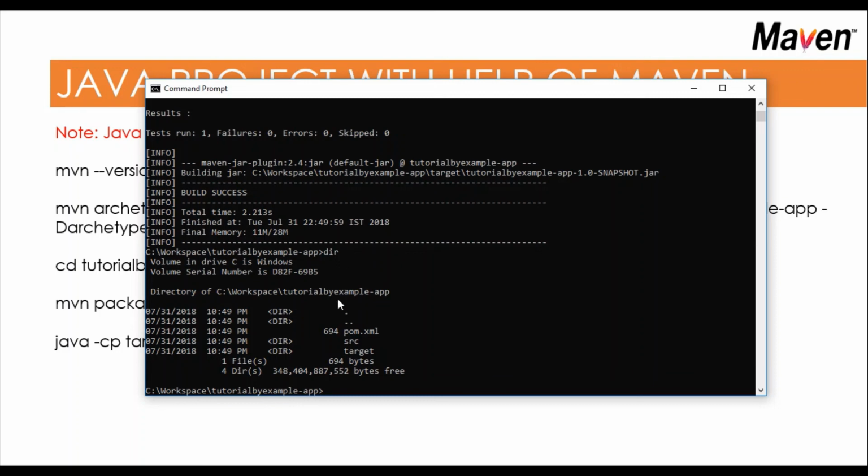Here we don't have anything, we can check it directly, but before that I want to run this command: java hyphen cp target slash, and we need to copy the package name.